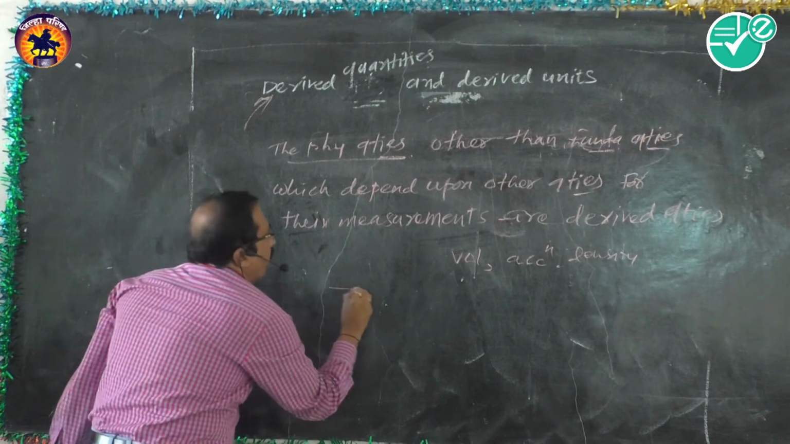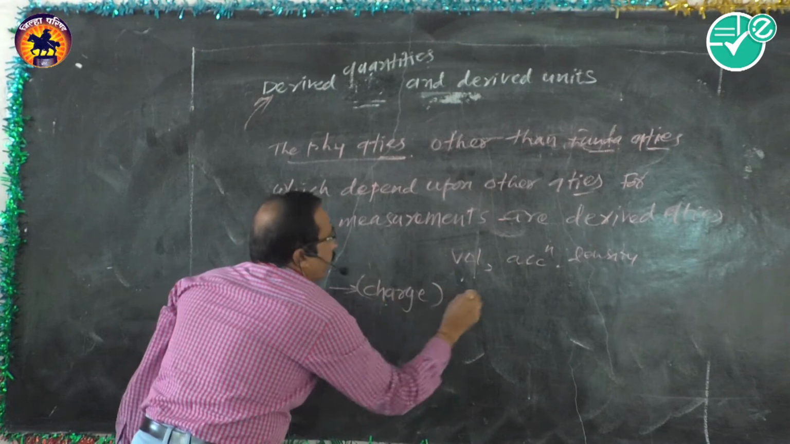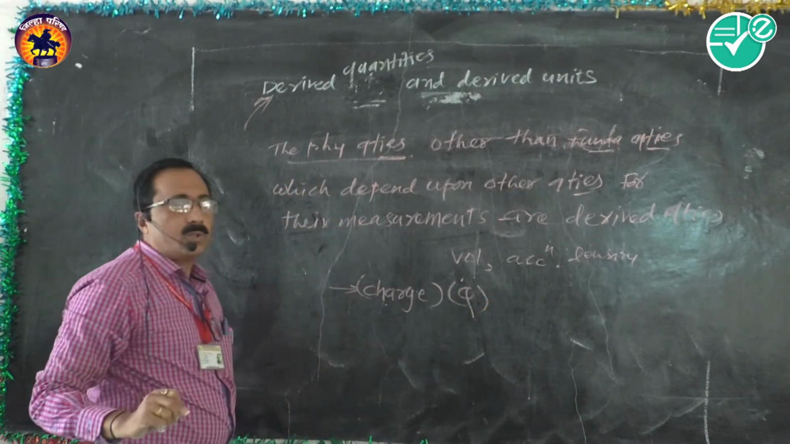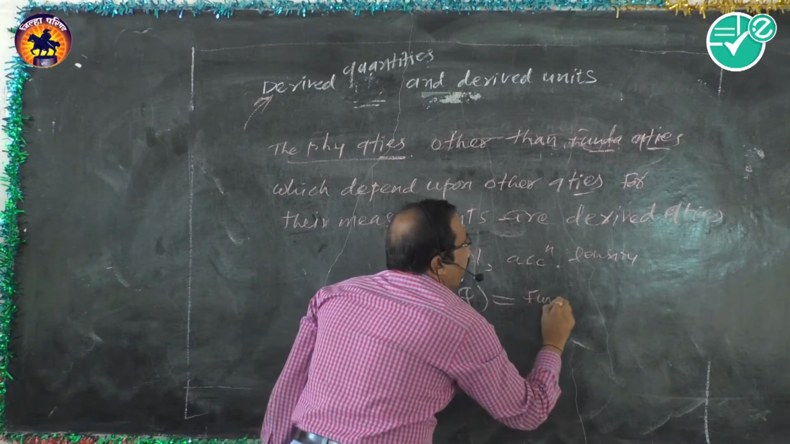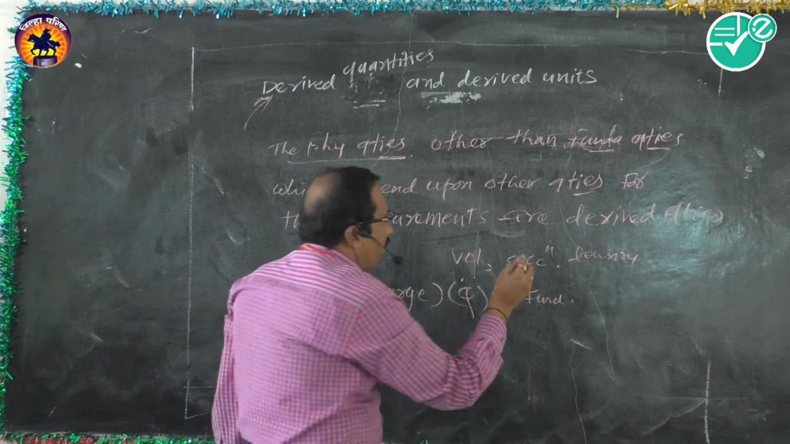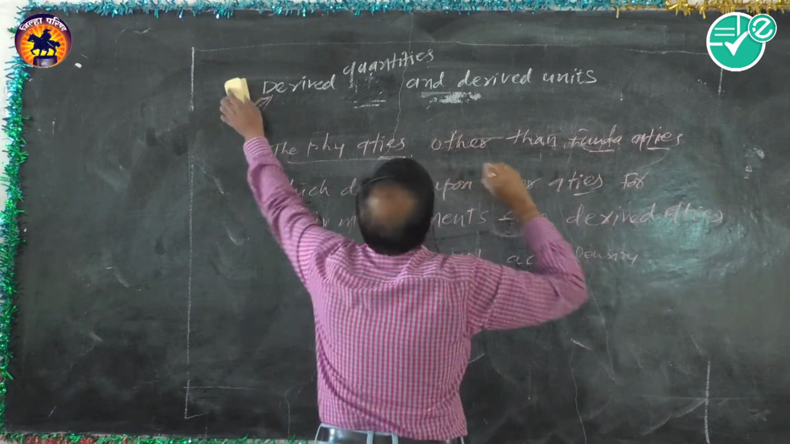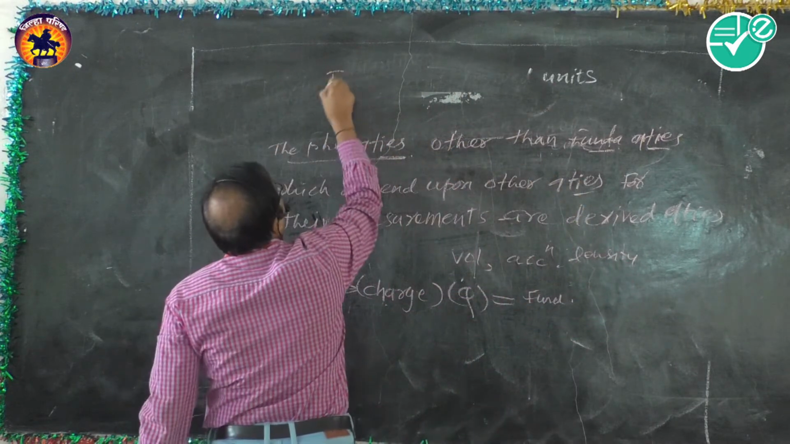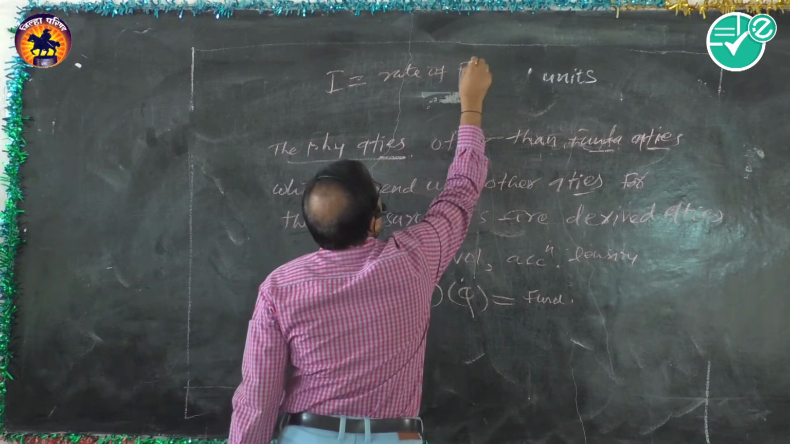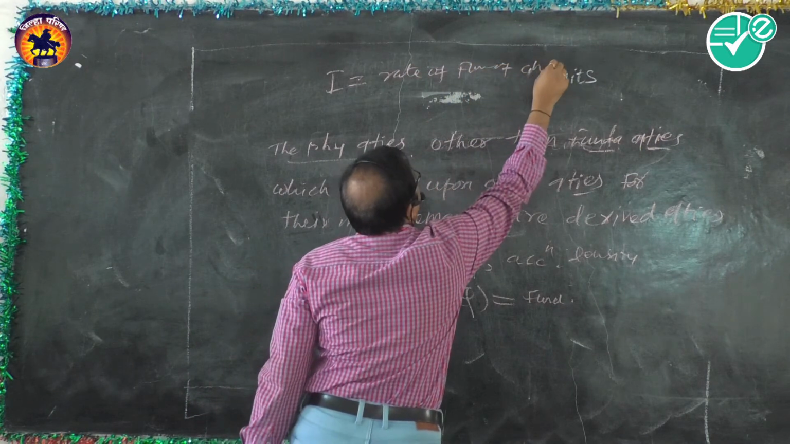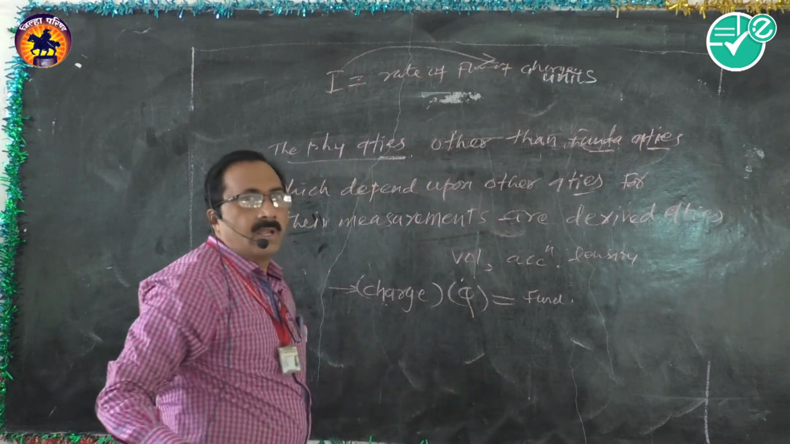So let me know whether the quantity charge Q, you know this charge, positive charge, negative charge, whether the charge is a fundamental quantity or a derived quantity. So it is a derived quantity, even though current is a fundamental quantity. You just note it down. What is meant by current? It is the rate of flow of charge, isn't it? So current is indirectly depending upon charges, isn't it?